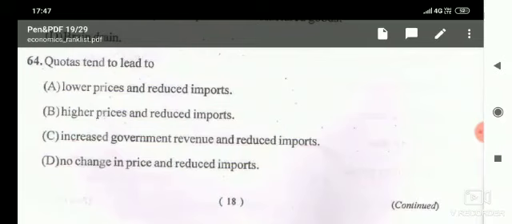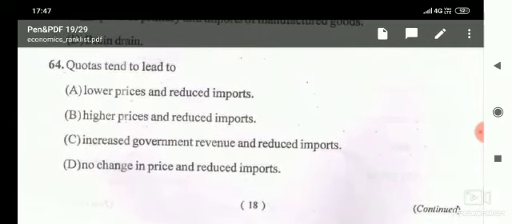When a country imposes an import quota, that means it fixes a quantitative restriction on import from a particular country. Then with the rise in demand, we can't import more quantity, as a result of which the domestic price of that commodity increases, so it leads to higher price and reduction in import. So here the correct answer is option B.